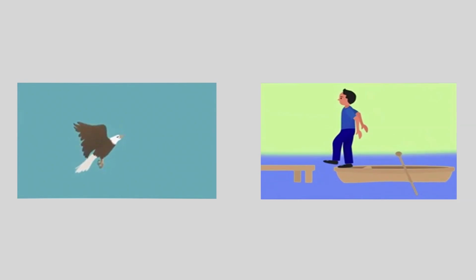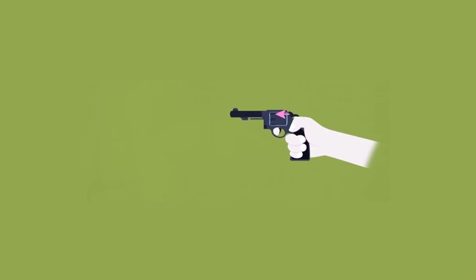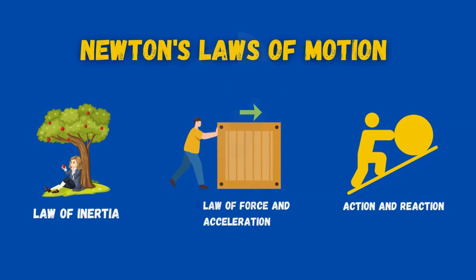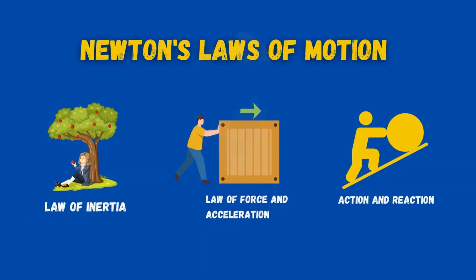Newton's third law is the law of action and reaction. This law states that for every action, there is an equal and opposite reaction. This law can be illustrated by the example of firing a gun. The action is the forward movement of the bullet while the reaction is the backward recoil of the gun. These three laws collectively govern all aspects of flight and are continuously at play in aircraft motion.